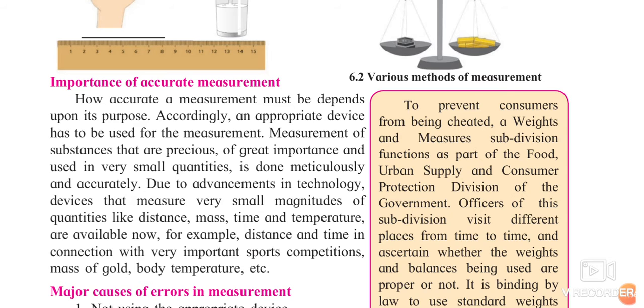Measurement of substances that are precious, of great importance and used in very small quantities is done meticulously and accurately. For example, gold. Can you think anyone will give you 1 gram of gold free? You asked a shopkeeper for 2 grams of gold, and if by mistake he gave you 3 grams, this will never happen. Why?